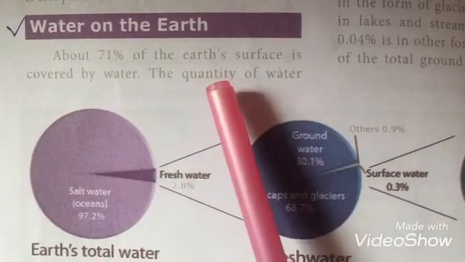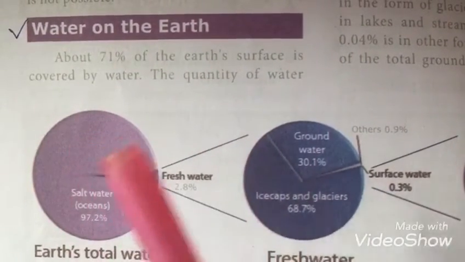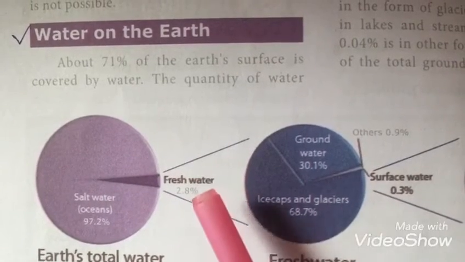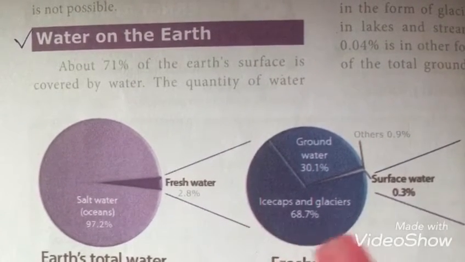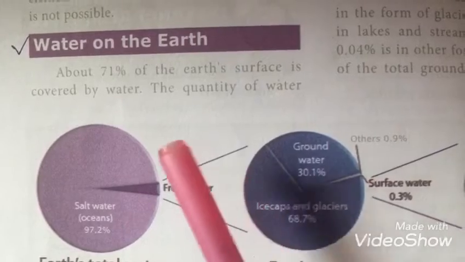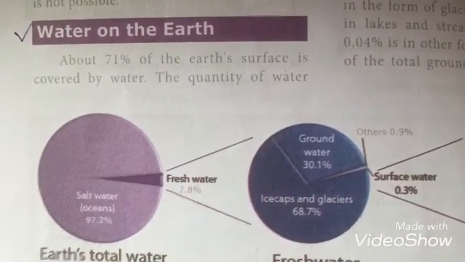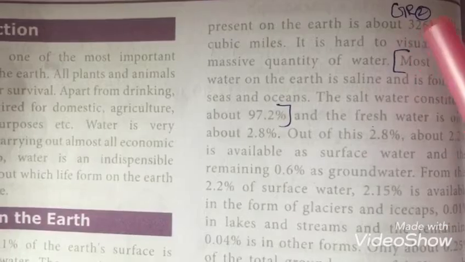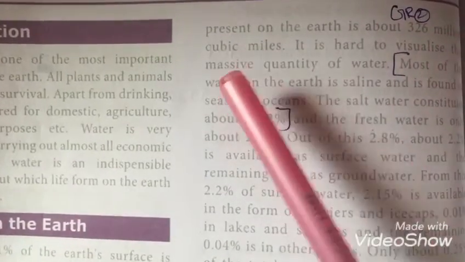Water on the earth. 71% of Earth's surface is covered by water, so most of the Earth is covered by water. The quantity of water present on the Earth is about 326 million cubic miles.